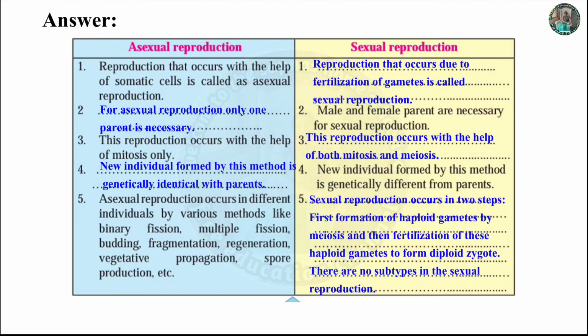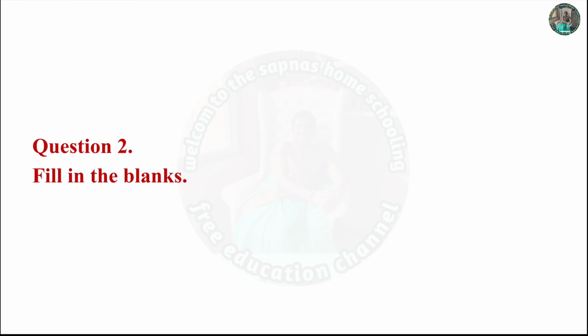Sexual reproduction. Reproduction that occurs due to fertilization of gametes is called sexual reproduction. Male and female parent are necessary for sexual reproduction. This reproduction occurs with the help of both mitosis and meiosis. New individual formed by this method is genetically different from parents. Sexual reproduction occurs in two steps. First, formation of haploid gametes by meiosis, and then the fertilization of these haploid gametes to form diploid zygote. There are no subtypes in sexual reproduction.